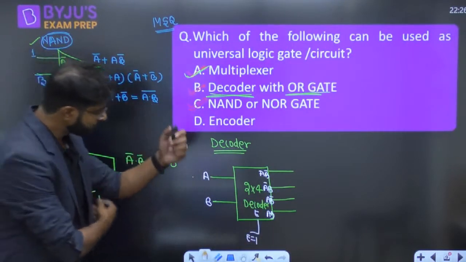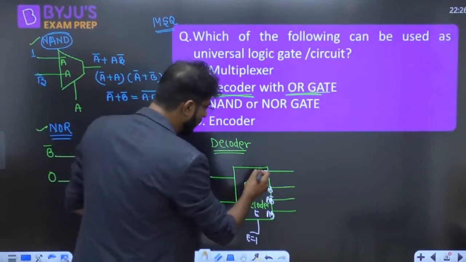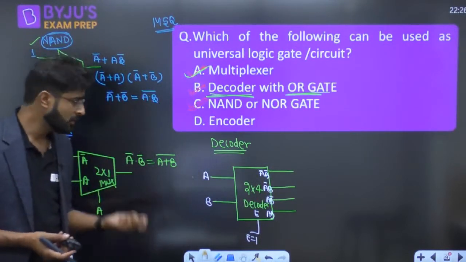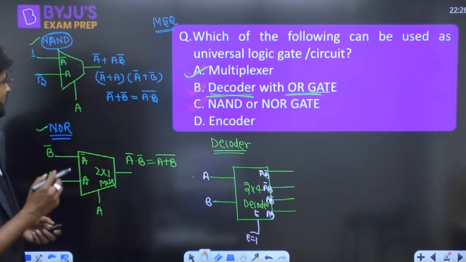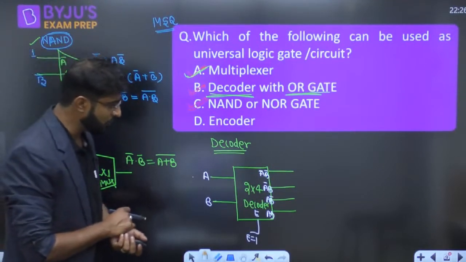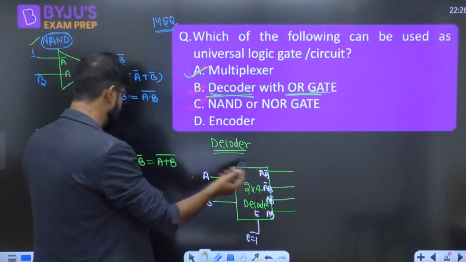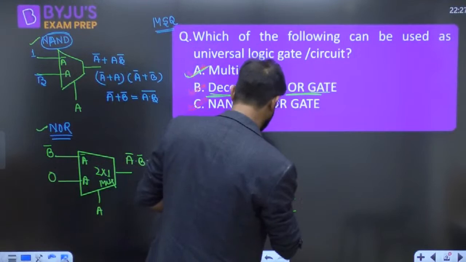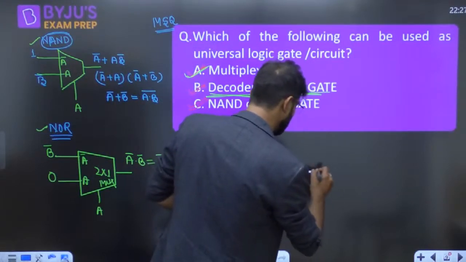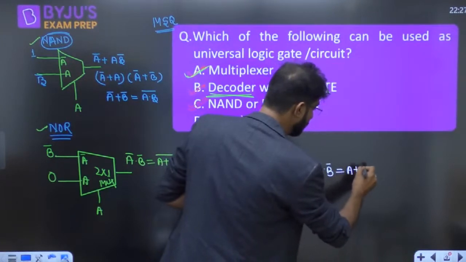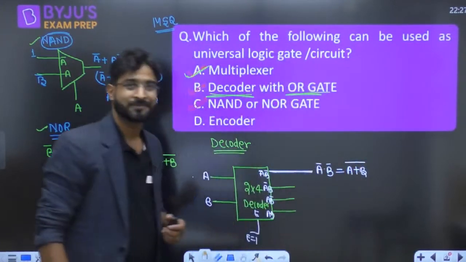Now which logic do you want to implement? Anything, maybe NAND, maybe NOR. So how are we going to make the gate, guys? Try to understand. If you want the NOR gate, you can write A bar dot B bar, and A bar dot B bar itself is A or B whole bar.